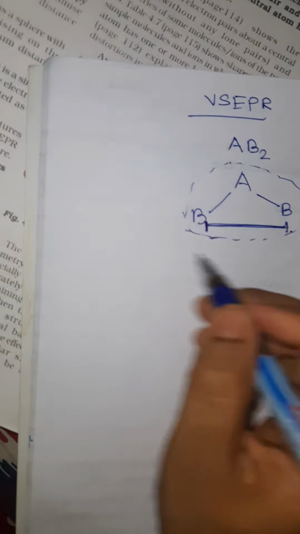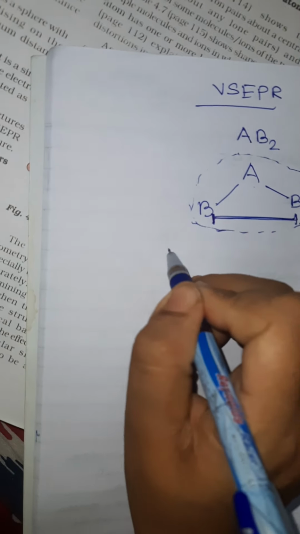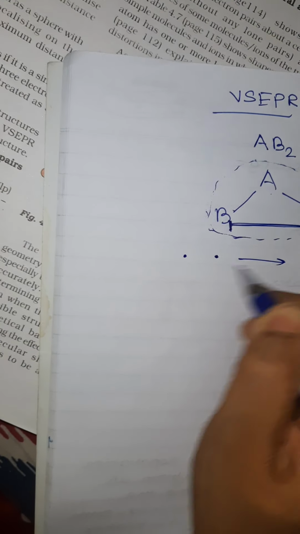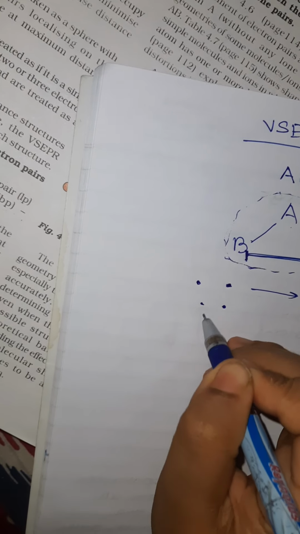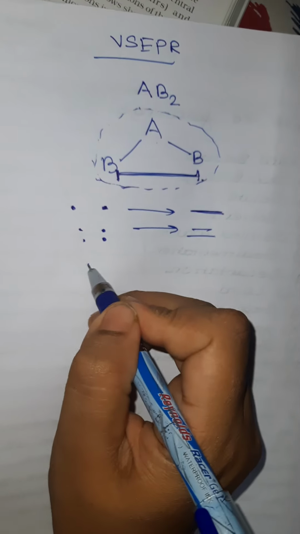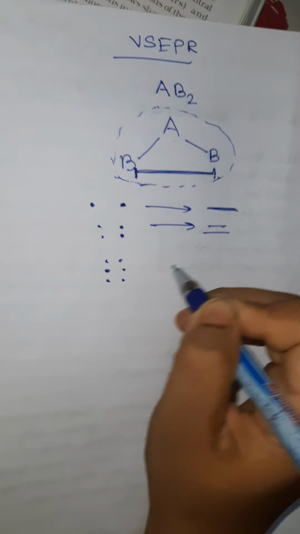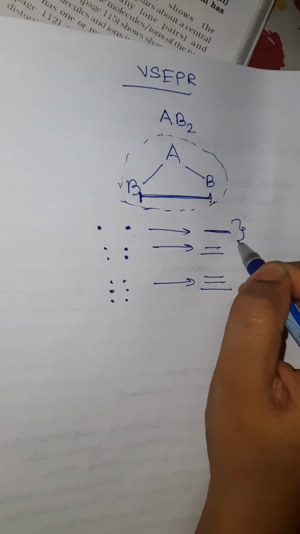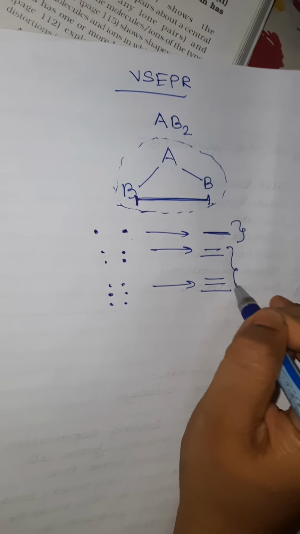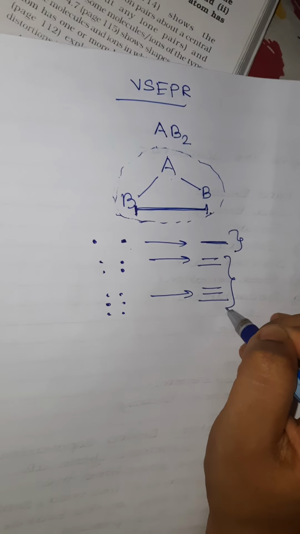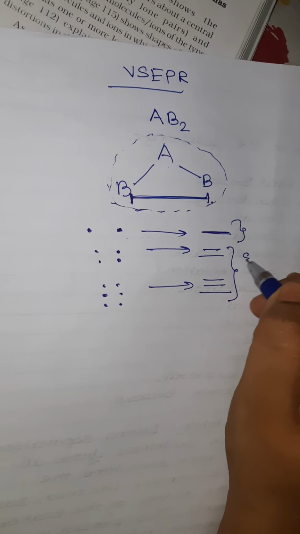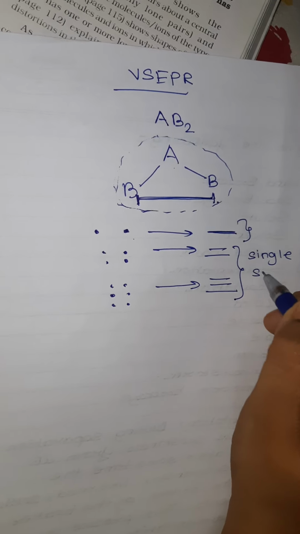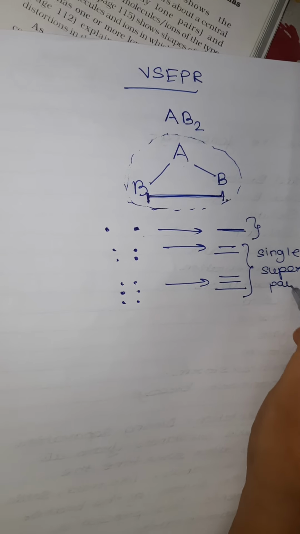We come to postulate number 5. For this theory, whenever you have a single electron pair, it will be treated as a single bond. When you have a double electron pair, it will be treated as a double bond. When you have a triple electron pair, it will be treated as a triple bond. Double or triple bonds will be treated as a super single pair, or single super pair.